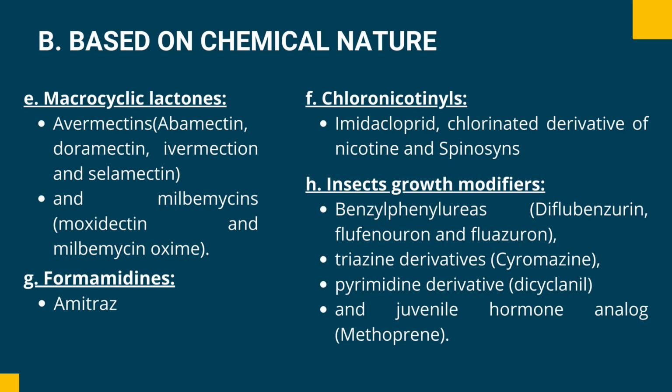Letter E. Macrocyclic lactones, the avermectins: abamectin, doramectin, ivermectin, and selamectin. Then chloronicotinyls, such as imidacloprid, a chlorinated derivative of nicotine, and spinosyns. Letter H. Insect growth modifiers: we have benzoylphenylureas, triazine derivatives, pyrimidine derivatives, and juvenile hormone analogs.